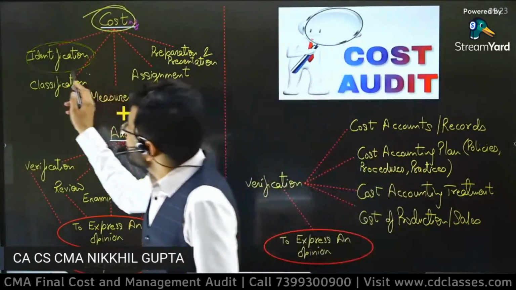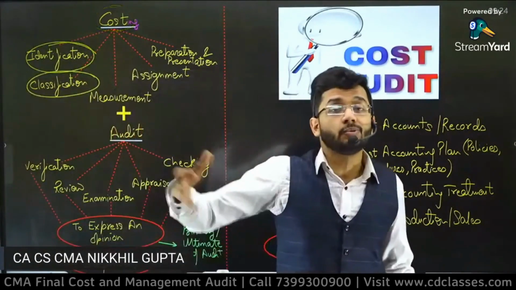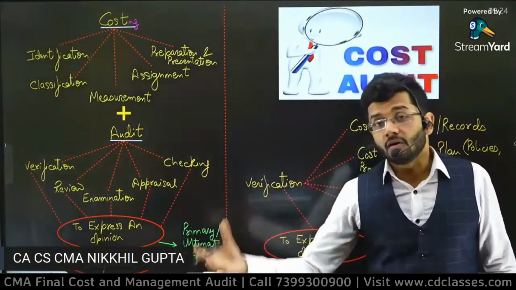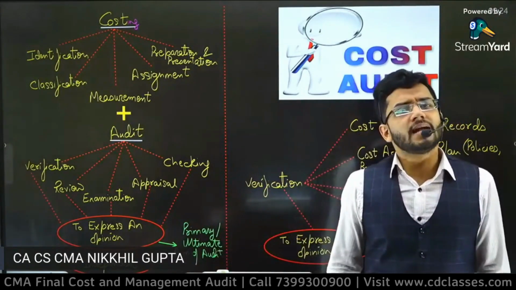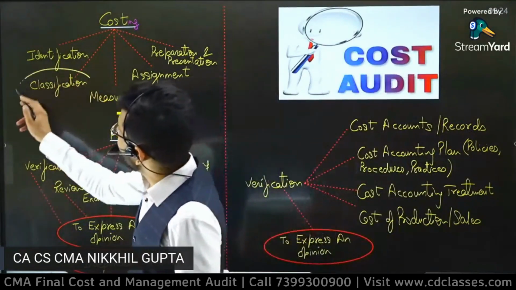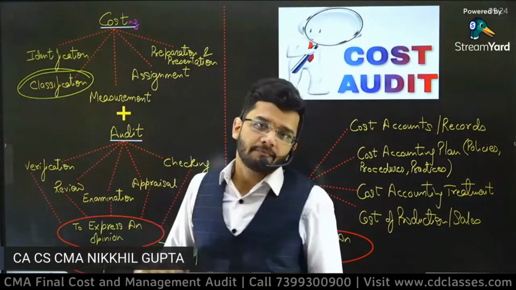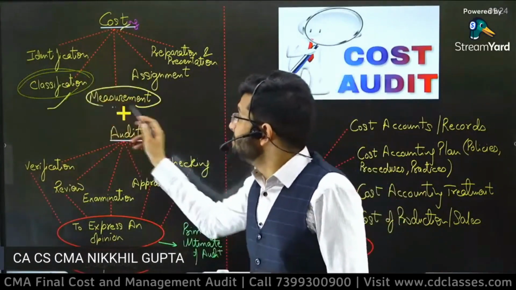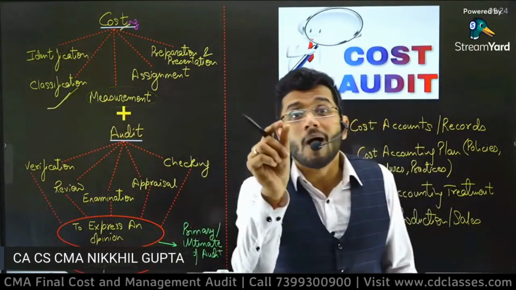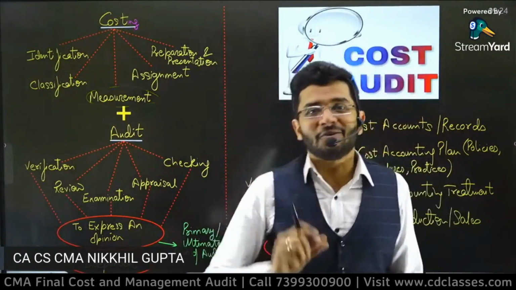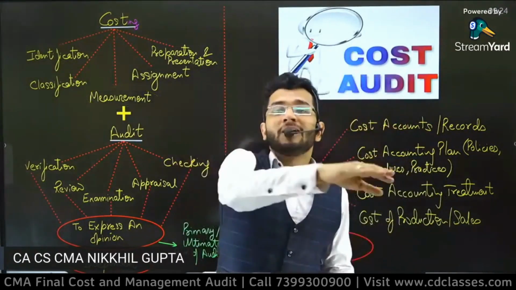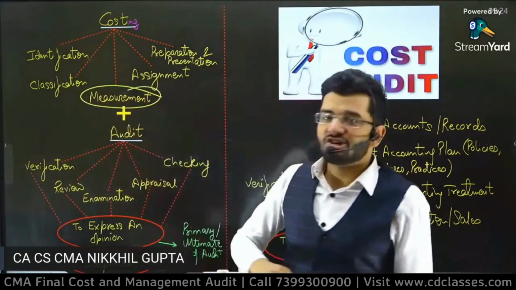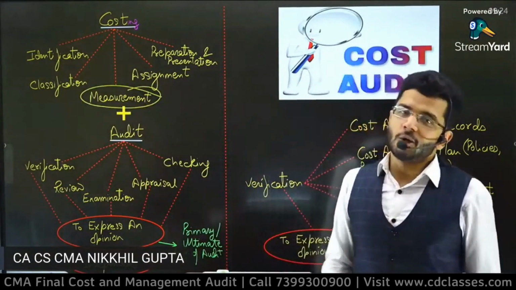Second step is classification of cost. So cost can be classified into various aspects: direct cost, indirect cost, material cost, labor cost. Depending upon how you want to present your information of cost, you will classify that cost into various aspects. So the second element of costing is classification. Third aspect of costing is measuring the cost. What should be the quantum of that cost? What should be the amount of that cost? What should be the treatment of normal cost? What should be the treatment of abnormal cost? All these things are covered under the measurement section of costing.